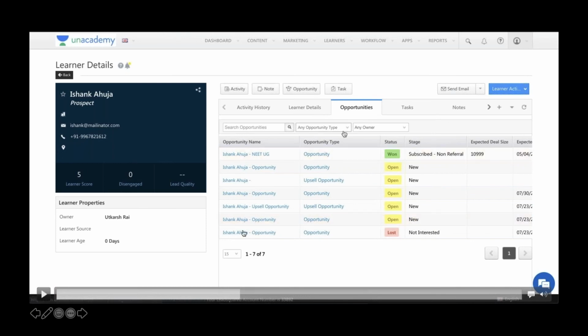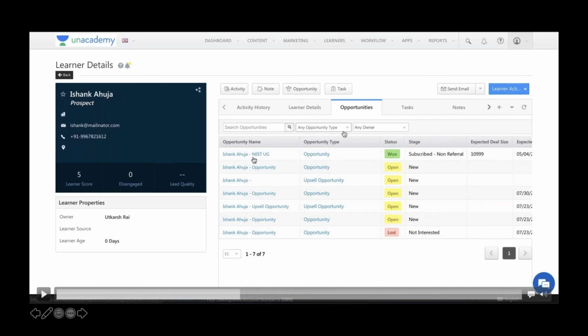Now over here, what I can see is that this guy has shown interest in various courses and there are various ongoing opportunities with him. There's one opportunity which was won. This was the deal size. This was lost. And you can even customize these columns which are listed over here and see a holistic view of what kind of a relationship this guy has.